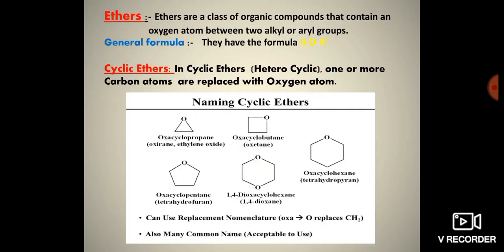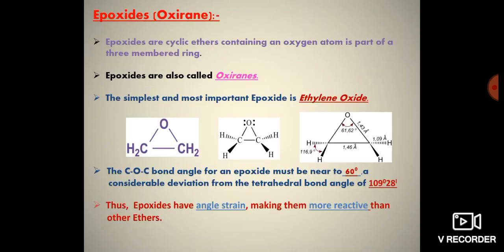Among these, a very important cyclic ether is oxirane. We call it ethylene oxide or epoxide. Epoxides are cyclic ethers in which the oxygen atom is part of a three-membered ring. Since it is a three-membered cyclic ring with an oxygen atom in the ring, epoxides are also called oxiranes. The simplest and most important epoxide is ethylene oxide.